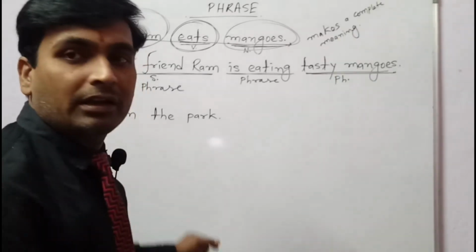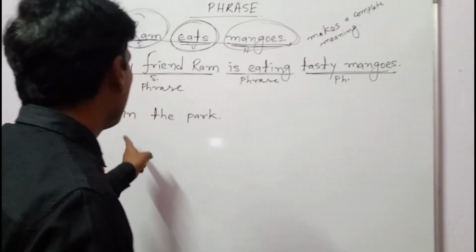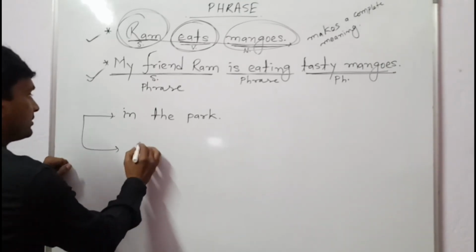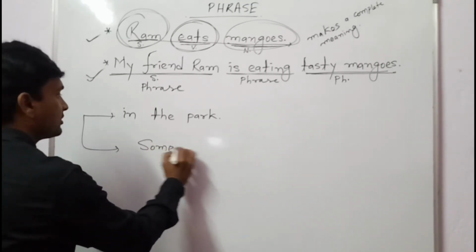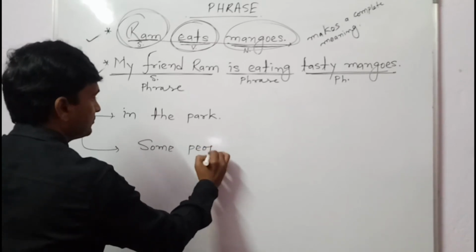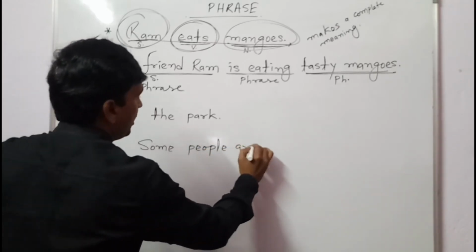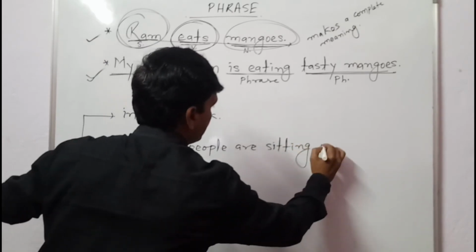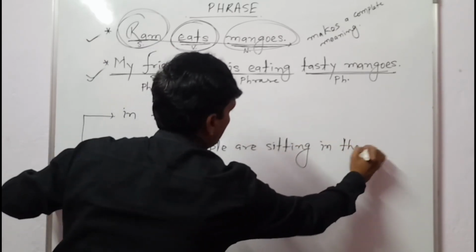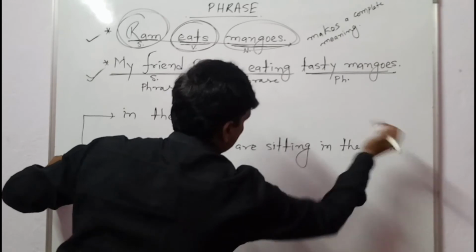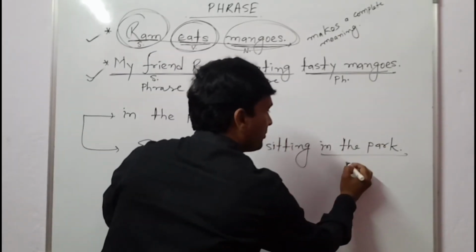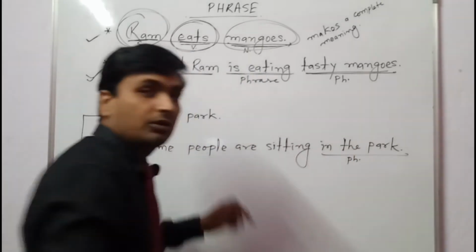How? Let's write a sentence with the help of in the park. So here I am just going to write: some people are sitting in the park. So students, here in the park, that is a prepositional phrase.